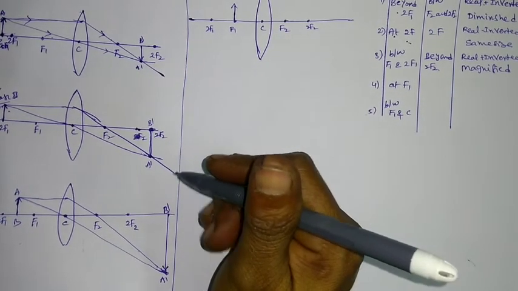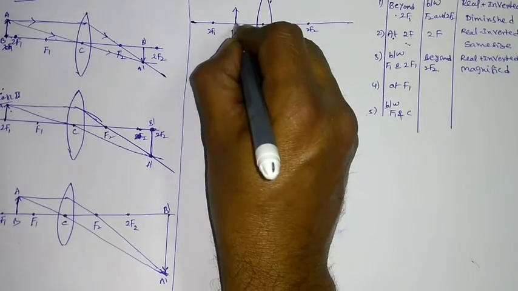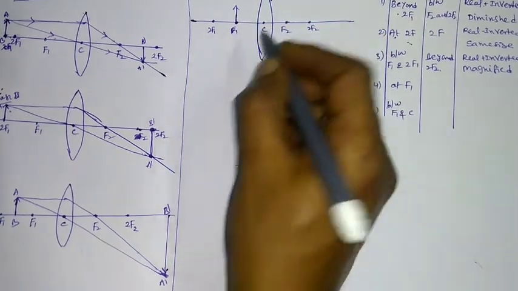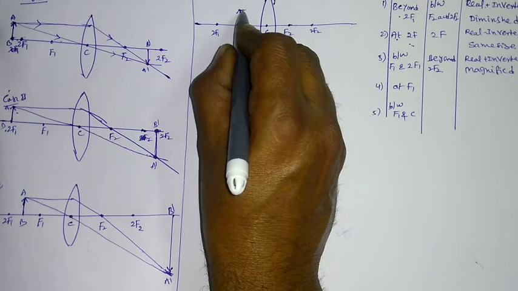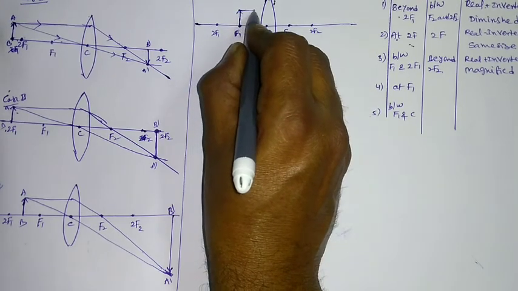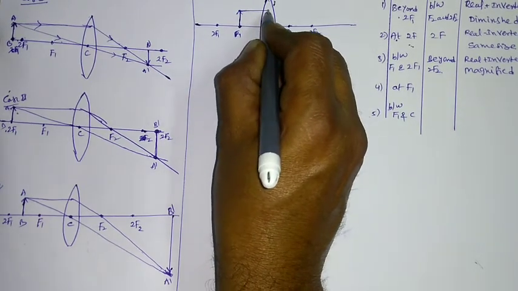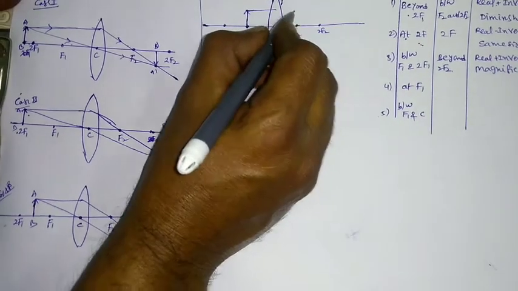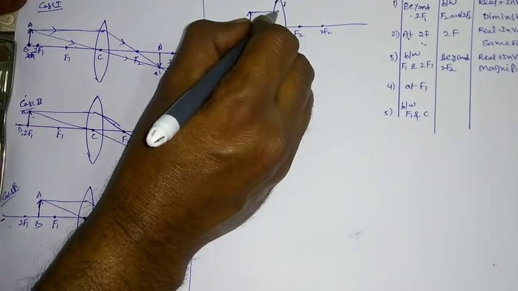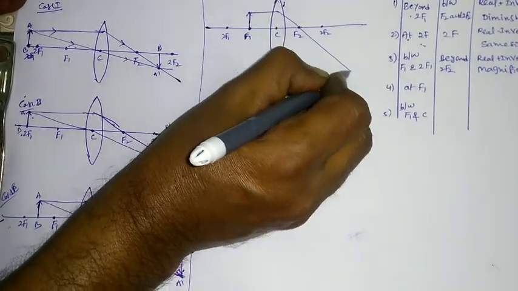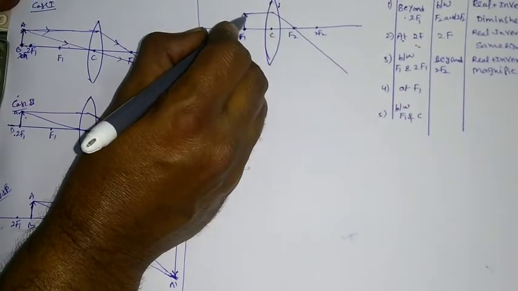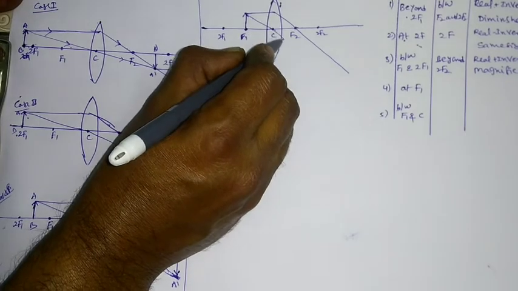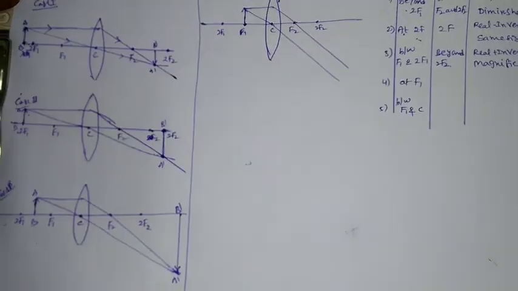In this fourth case, if the object is exactly at f1 point, again you have to use two rules. One ray is passing parallel to the principal axis, which is refracted passing through f2. Another light ray is passing through the center of curvature of the lens, like this.